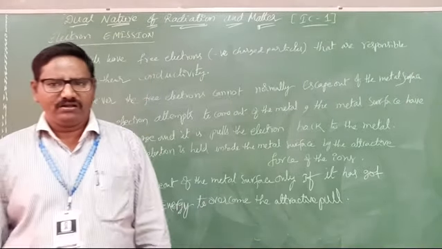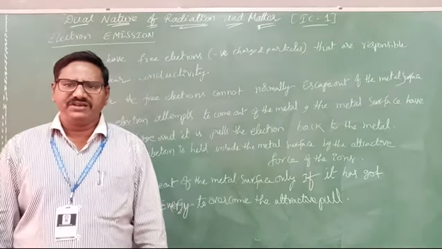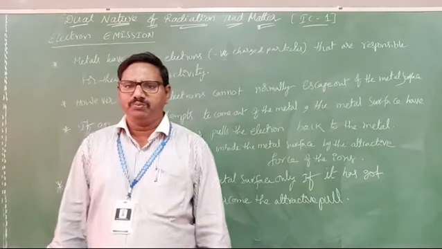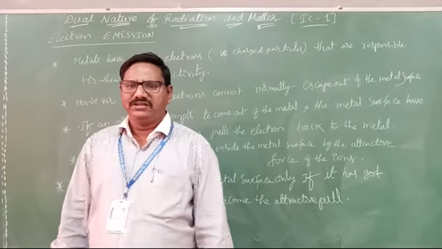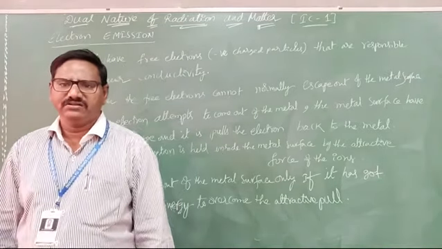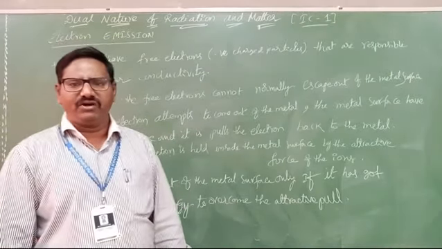So here we are discussing that the minimum sufficient energy required to pull out the electron from the metal surface is called the work function. The minimum energy required is called the work function.